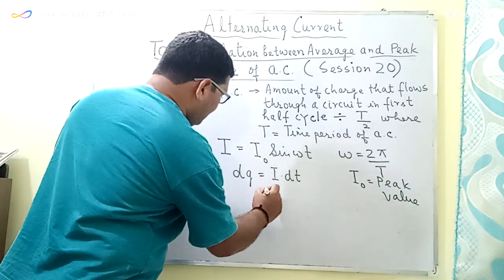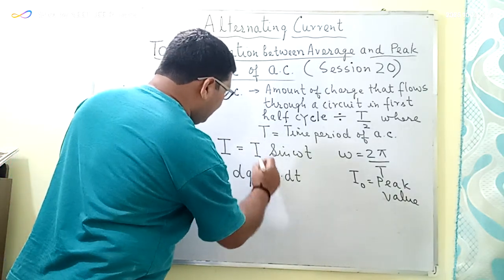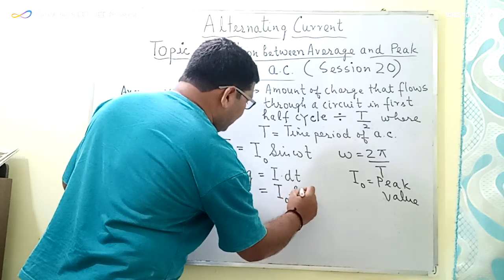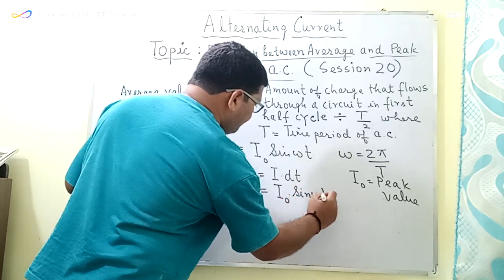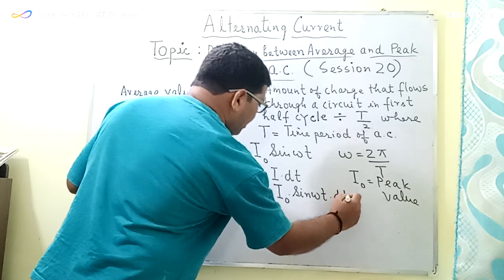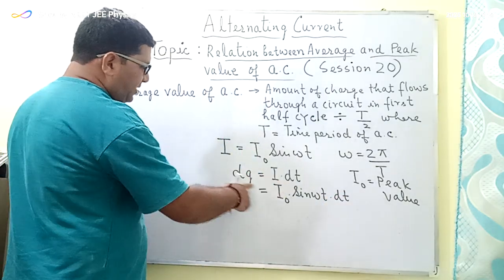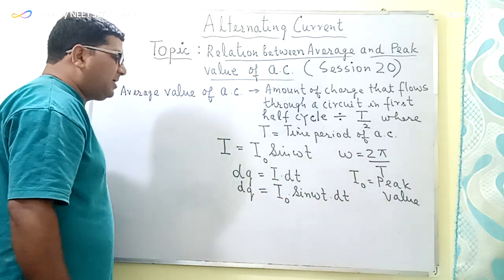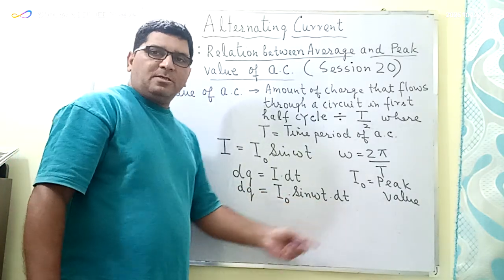And here I will be replaced by I naught into sine omega t. So dq is equal to I naught sine omega t into dt.